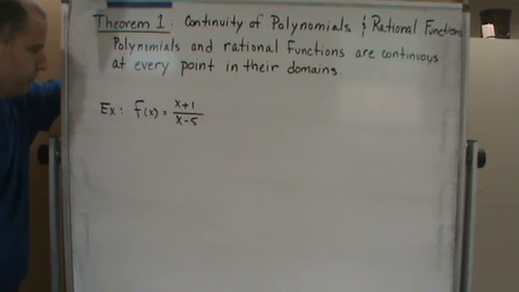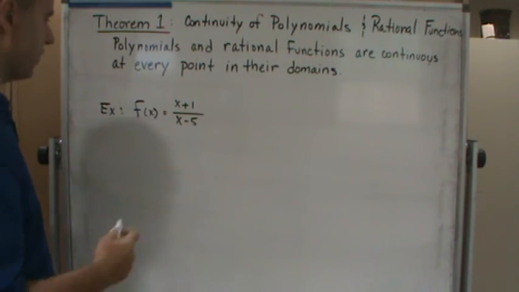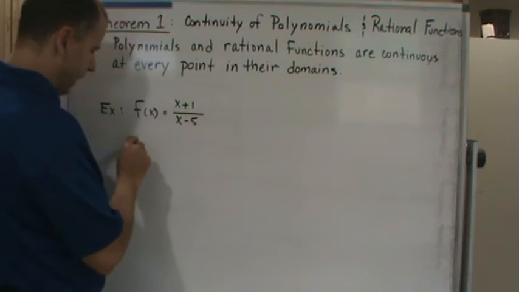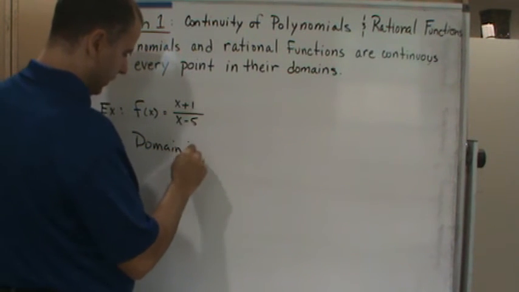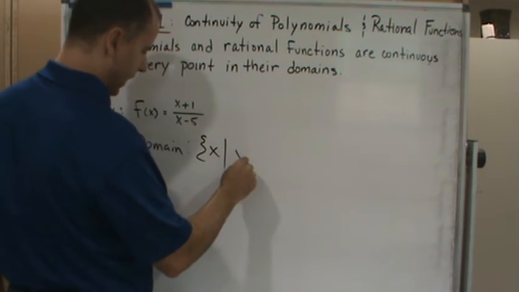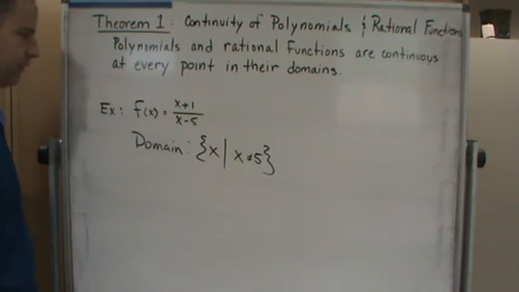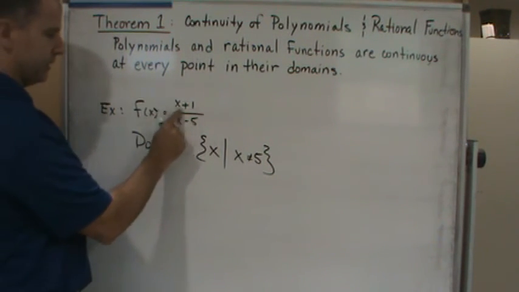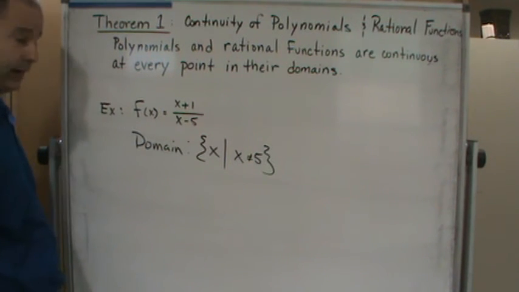Okay, so where is this function continuous? Well, what's the domain? We know the domain of this function is the set of all x such that x is not equal to 5. That's the only restricted value, because if x is 5, you get 0 in the denominator. So the domain is everywhere except x equal to 5.